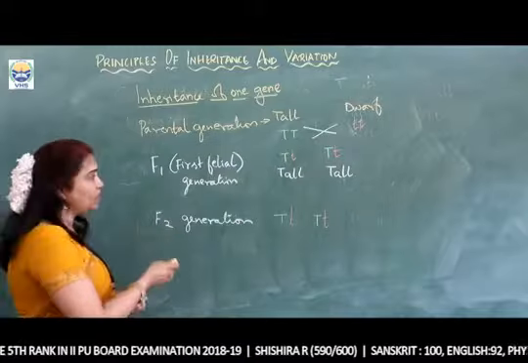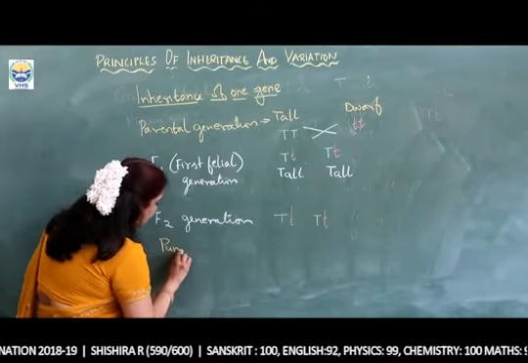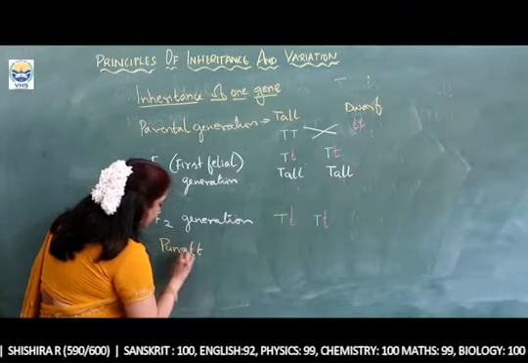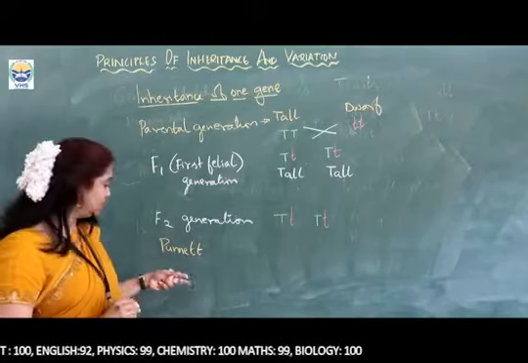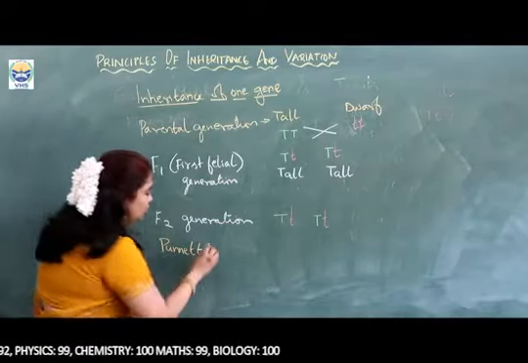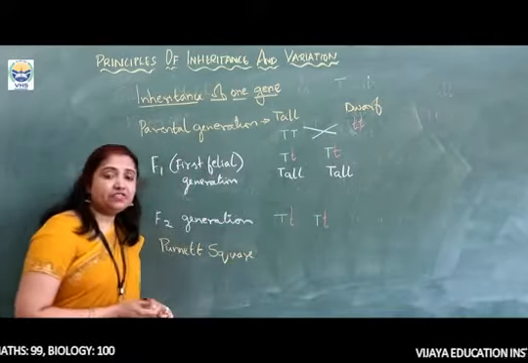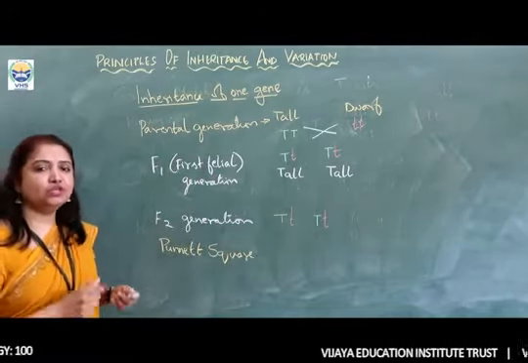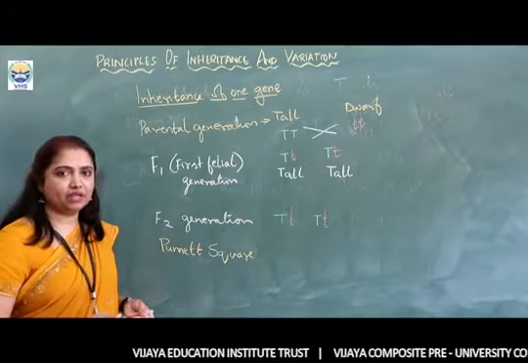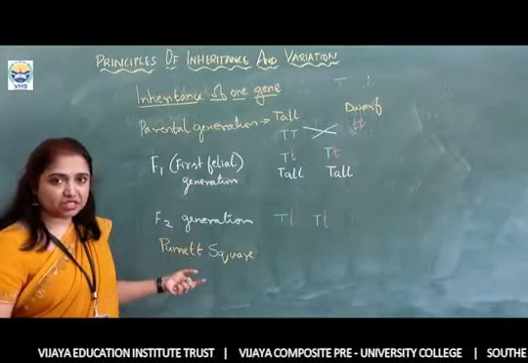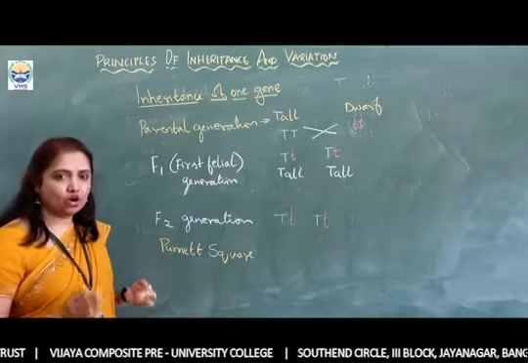Now this Punnett square was given by a person called Reginald Punnett. Reginald Punnett was a British geneticist, and this British geneticist gave rise to the Punnett square. The Punnett square is a graphical representation to know all the possible genotypes of the offspring.